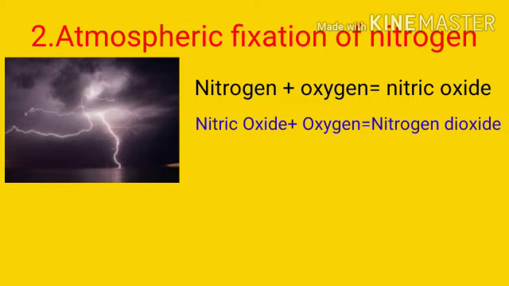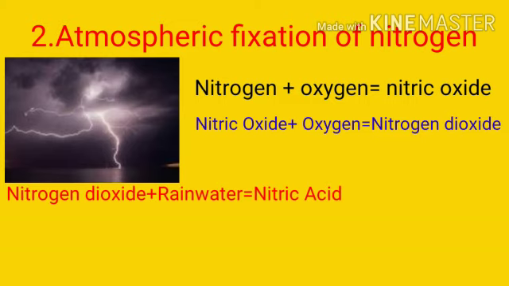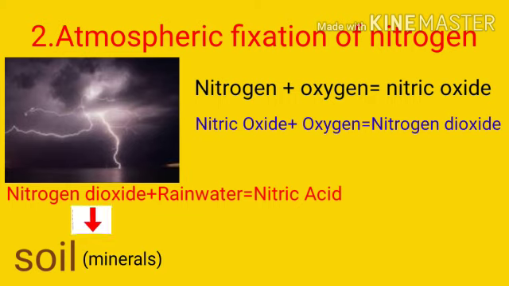Now what after that? The nitrogen dioxide dissolves in rainwater and then it is converted into nitric acid, and that nitric acid added to the soil along with the rainwater. Then this acid, which one? Nitric acid.